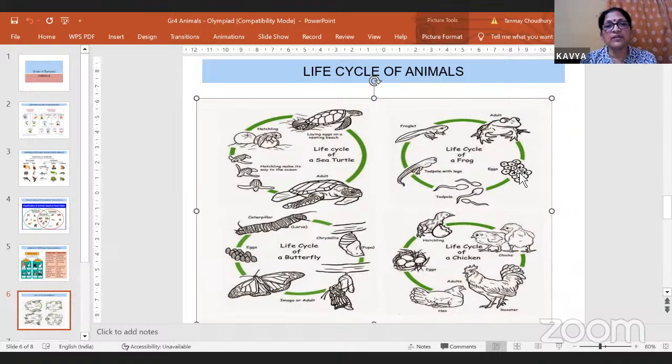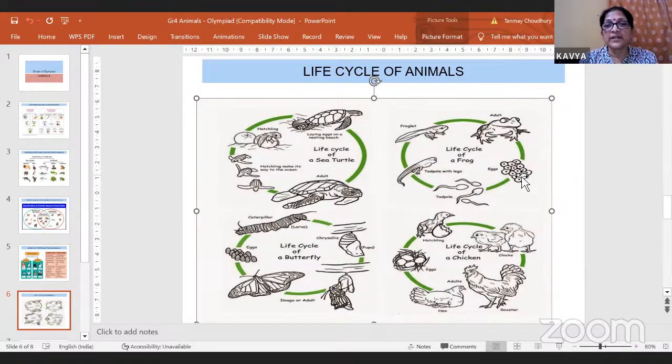The adult female frog lays eggs in the water. You can see there are so many eggs. Can you tell me why there are so many eggs? Because they lay eggs in large numbers, and they're not laid singly, they're laid in a group, bound to each other in a slimy fluid so that the eggs don't get washed away. And since they lay eggs in the water, they may be eaten by fish and predators in the water. So that is why they lay eggs in large numbers.